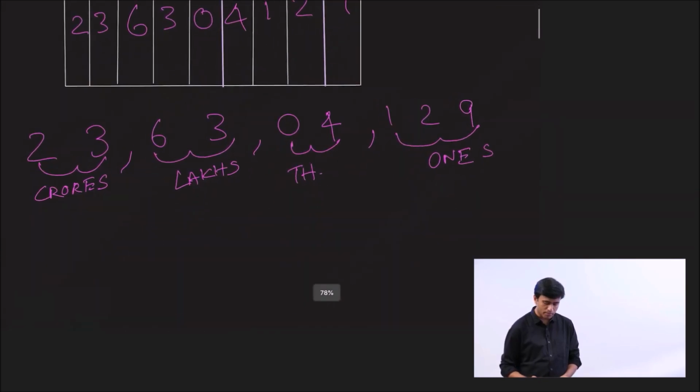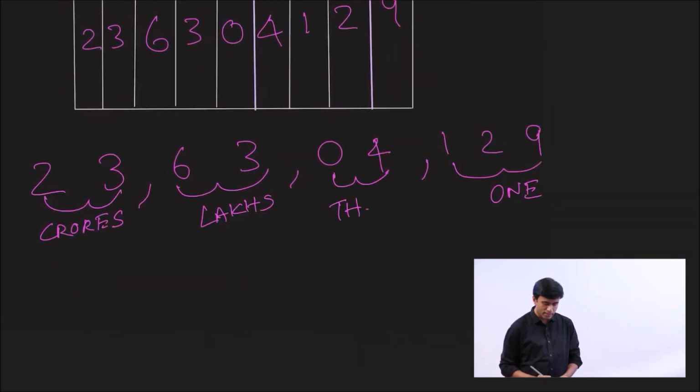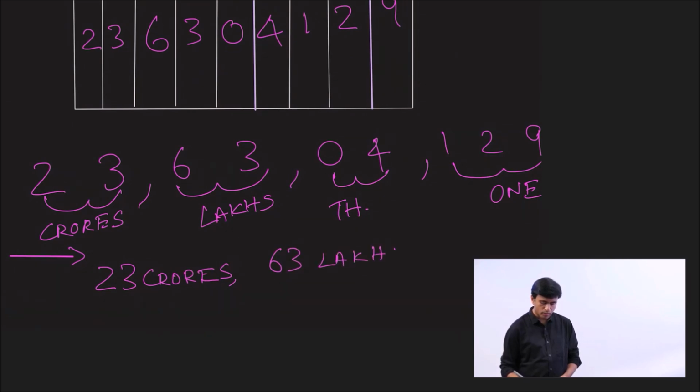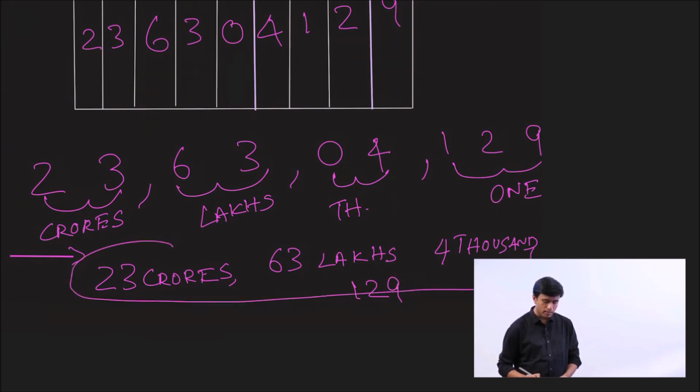We place the commas. Now let's just read the number. When you read the number, you read it from left to right. Let's go ahead. So the number is 23 crores 63 lakhs 4,129. That is how you read the